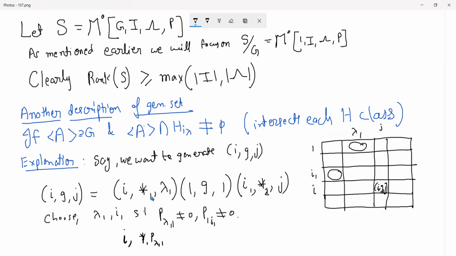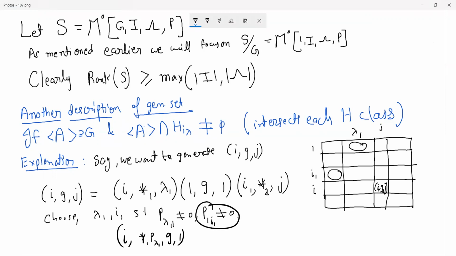So this is in the lambda row and the first column of the regular P matrix. Now, because P is a regular matrix, we can assume this is non-zero, and this is really the key. So we'll go ahead and assume that's non-zero, and then we have the G, and then we have the 1. In the same way, you can continue and then again choose the I1 so that this is